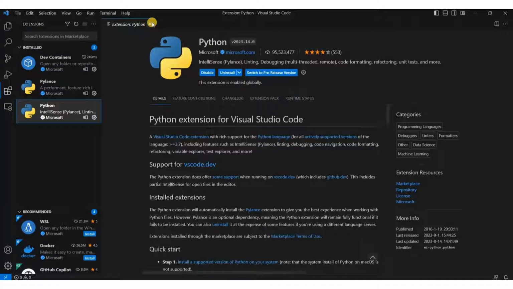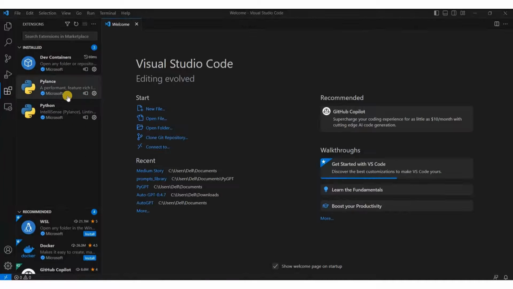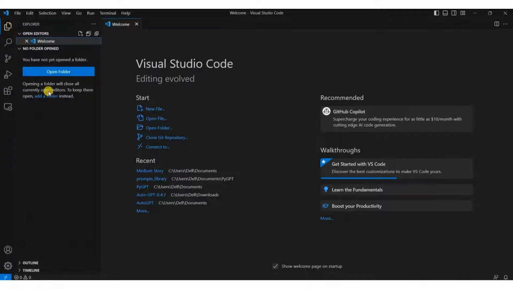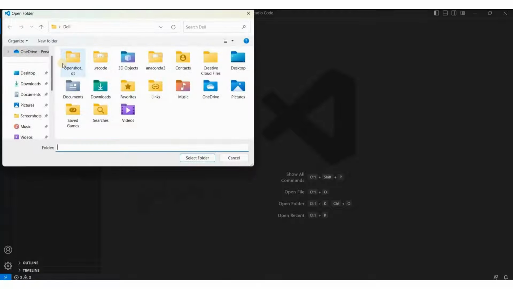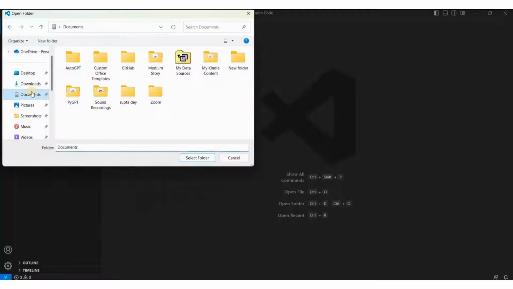For that, you have to go to Explorer, and from here you close this one. Then we'll click on open a folder, and from there I will go to documents. Then we can see a Medium story, and this is the set of codes. This is the program that I use to automate content for Medium. I used to publish automatically, all this automation is done with this set of code.